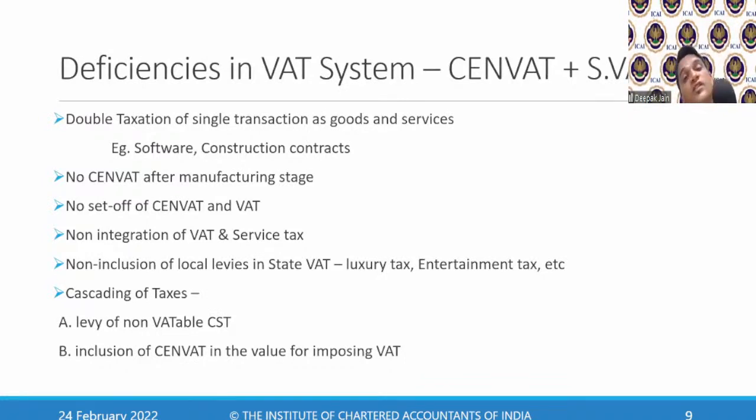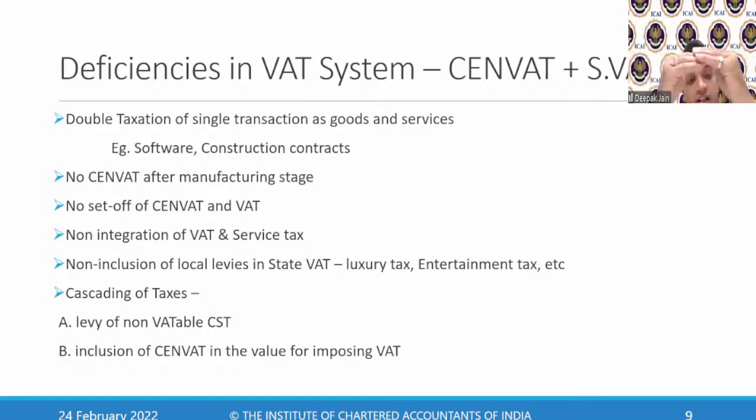Then there was no set off between SENVAT and VAT. SENVAT is another name for excise duty. So if somebody charged excise duty, I couldn't claim that credit of excise to pay my VAT. And we have seen that VAT was levied on SENVAT again. So there was a scenario of VAT on VAT.